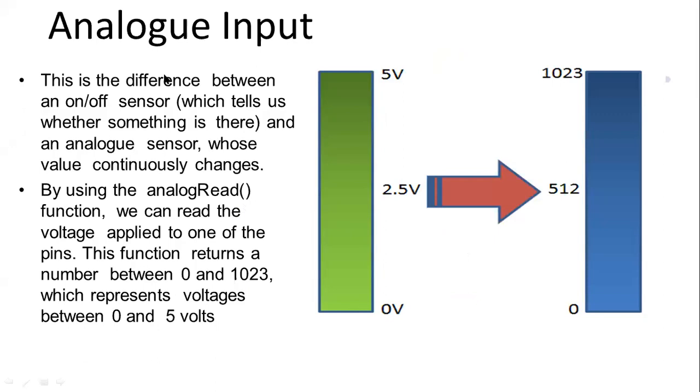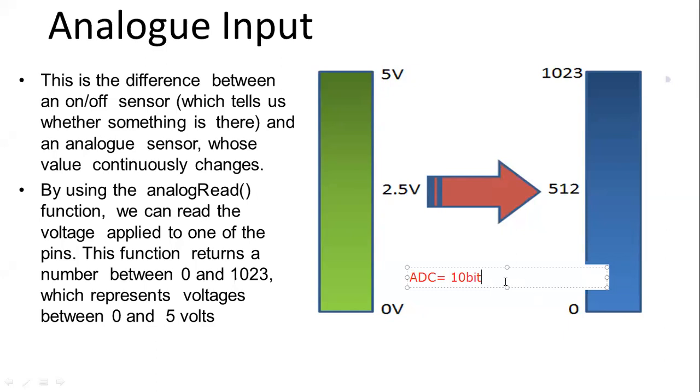So what is happening in the Arduino when we do analog input? When we give analog input to the Arduino, 0 to 5 volt, the Arduino has an inbuilt ADC. What is the meaning of ADC? ADC stands for analog to digital converter. So Arduino has an inbuilt ADC with a rating of 10 bit, in its microcontroller ATmega328P. So that ADC is 10 bit.